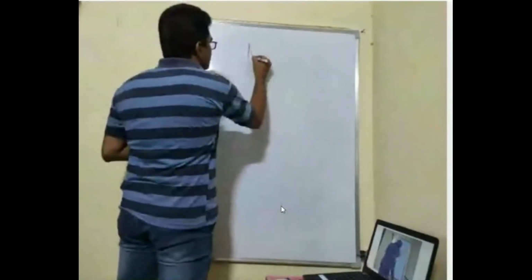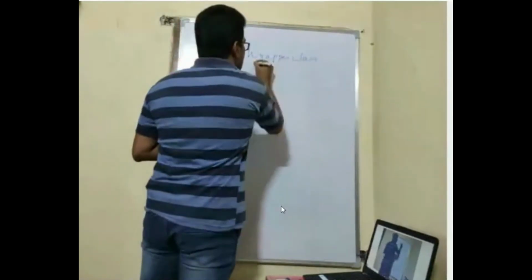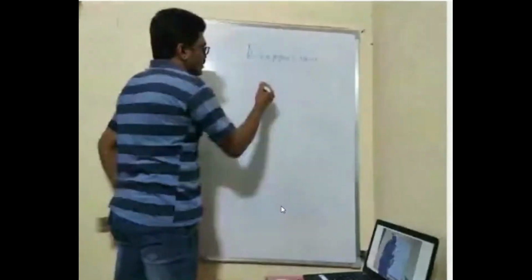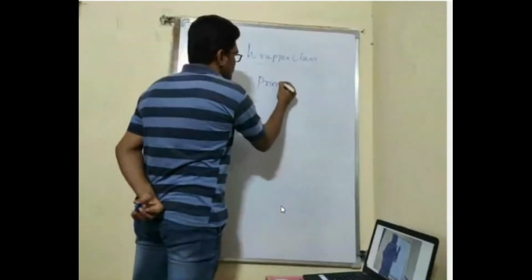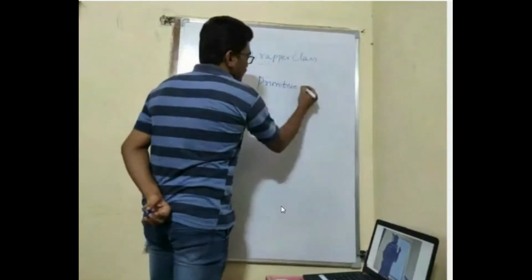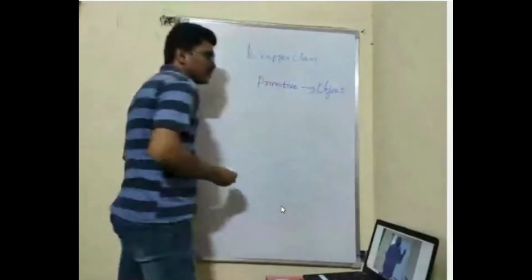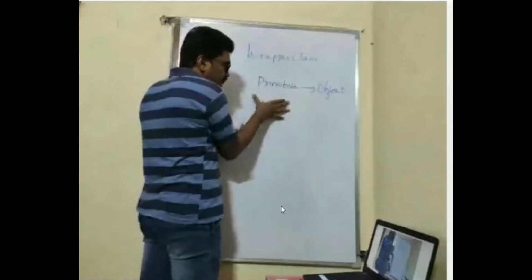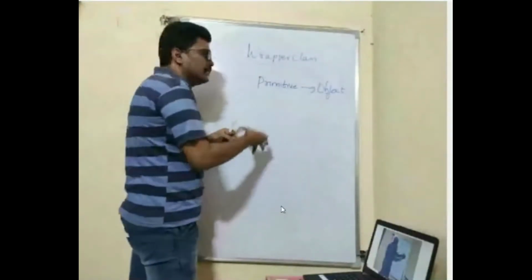Wrapper class. What is the main purpose of wrapper classes? They are used for converting a primitive type to an object. Why are we going to do it? Because we have so many concepts where objects work better than primitive types.